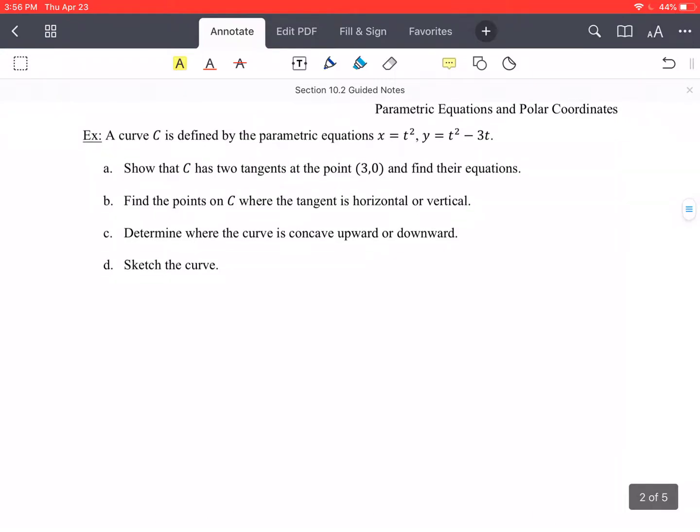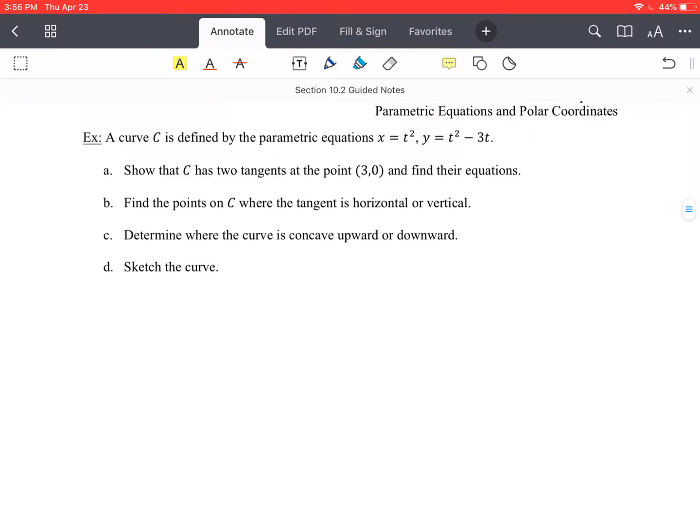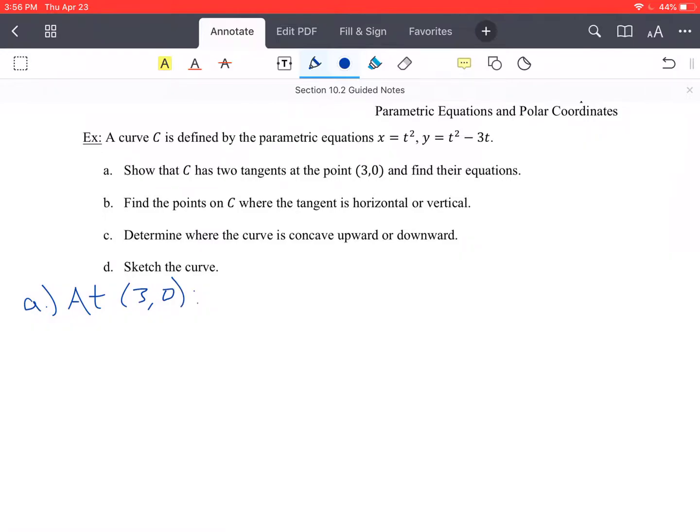So a curve C is defined by the parametric equations x equals t squared, y equals t squared minus 3t. So part A, show that C has two tangents at the point (3, 0), and find their equations. Okay, so part A. Alright, so when we're at the point (3, 0), you can look at the x or the y term.